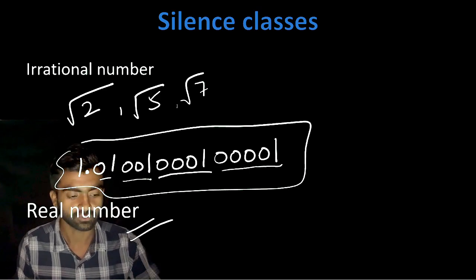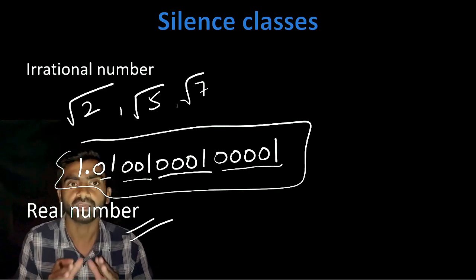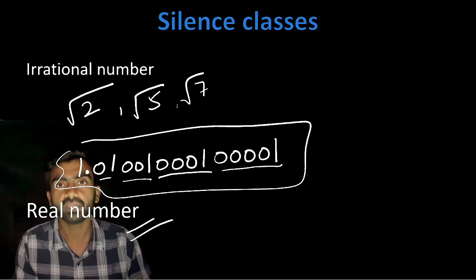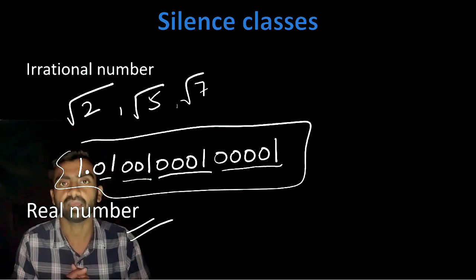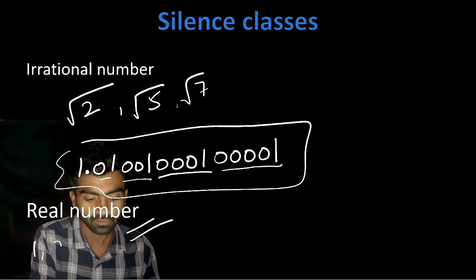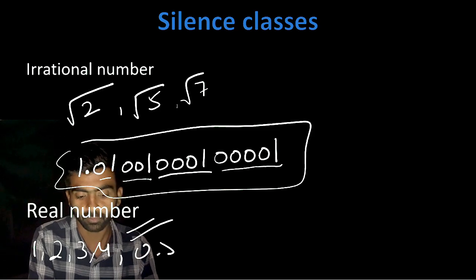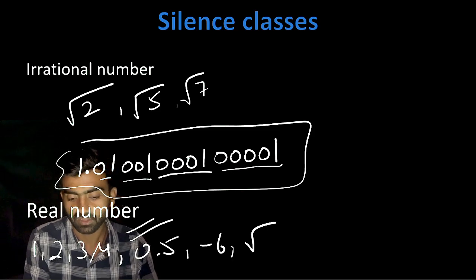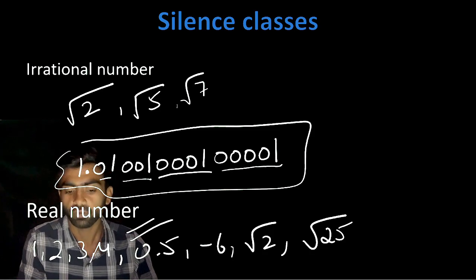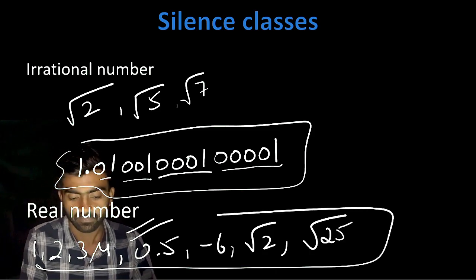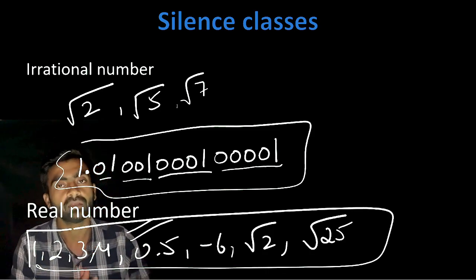I hope you understood. The concepts are very easy, you just have to listen very carefully, then you will understand everything. Like 1, 2, 3, 4, 0.5, minus 6, under root 2, under root 25, all these are real numbers.